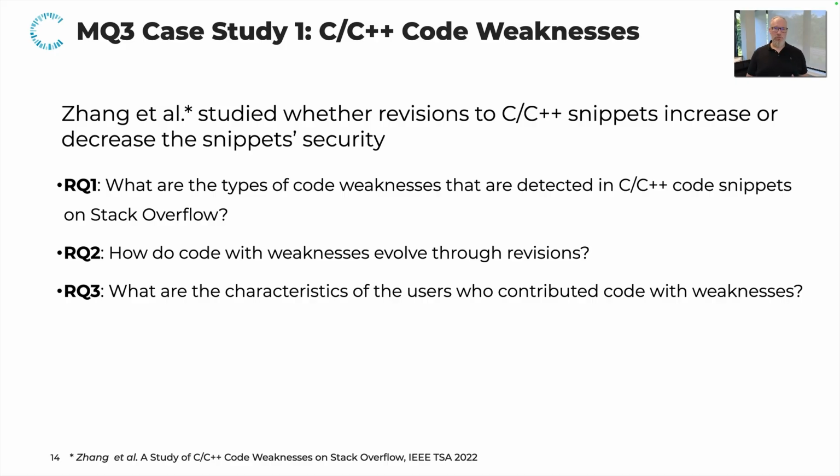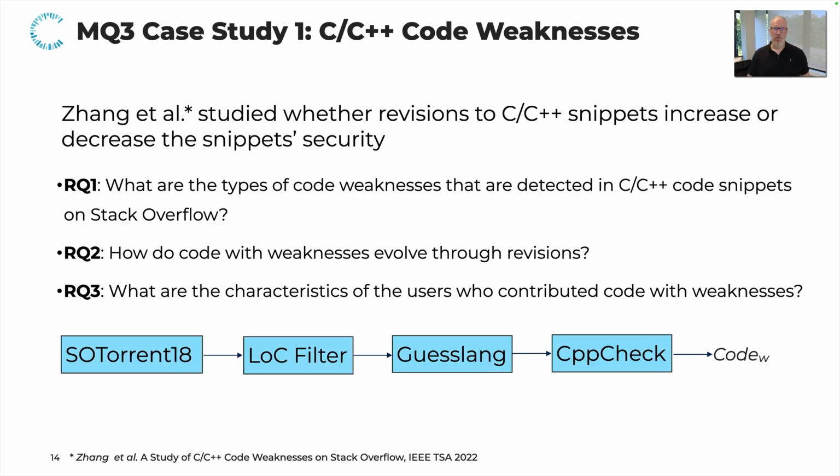They had 3 research questions that we replicated in our work, including what are the types of code weaknesses that are detected in C++ code snippets, how does code with weaknesses evolve through revisions. This is one of the works that actually considered revisions in the methodology. And what are the characteristics of the users who contributed code with weaknesses.